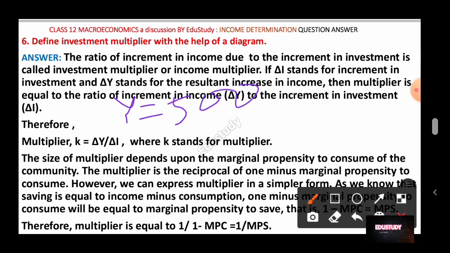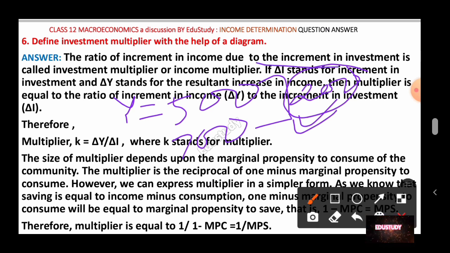After a particular amount of investment is done, the investor is earning, suppose, 700 crore. What is the difference here? 200 crore is the difference. So this is the del Y. This is the increment in the income, and this increment in the income is due to the increment in the investment.